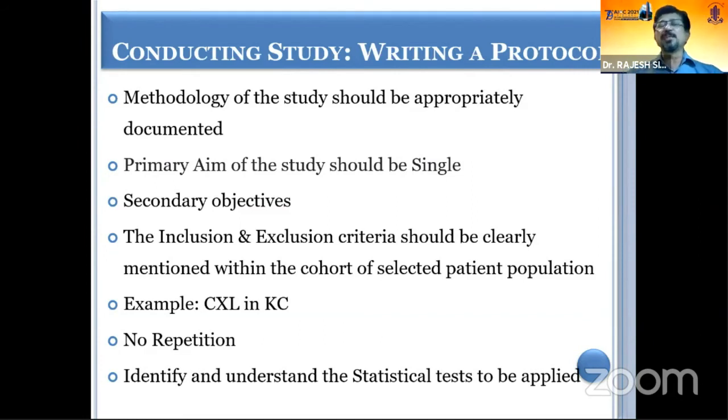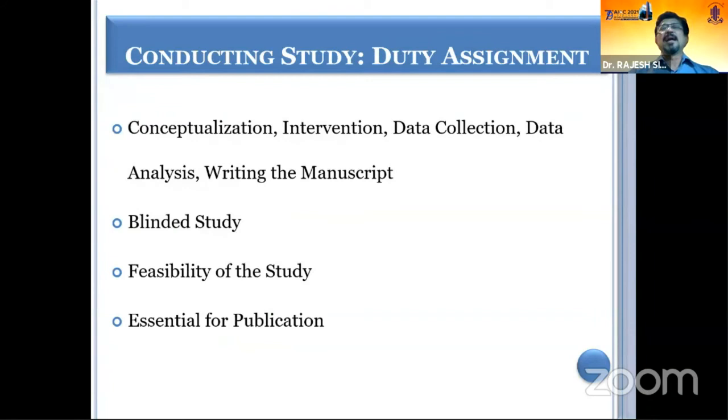And the inclusion and exclusion criteria should be clear. There's some doubt, like, if somebody gives a thesis on CXL in keratoconus and writes an exclusion criterion that the patient should not have keratoconus, that is not an exclusion criterion, because you are selecting a cohort of keratoconus and therein you are doing CXL. So the exclusion criteria can be something in keratoconus wherein the patient cannot be included in that study. There shouldn't be any repetition, and one should identify the statistical test to be applied, and the duty assignment should be proper.